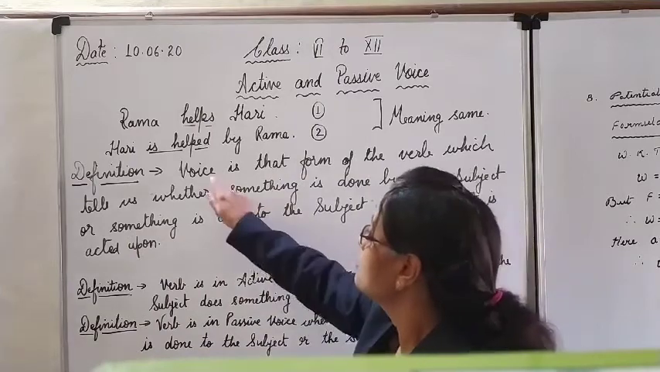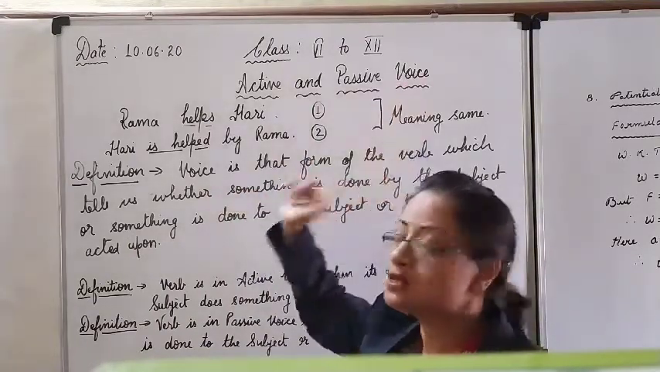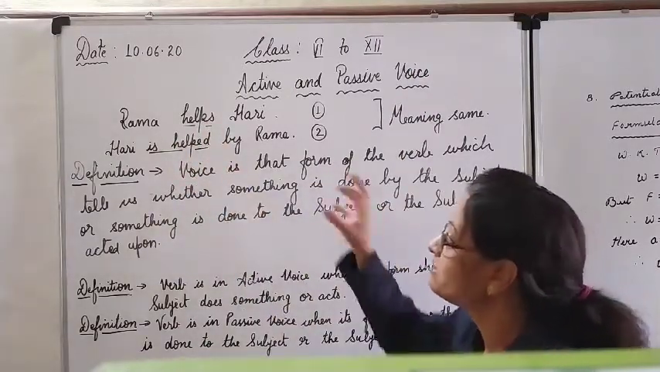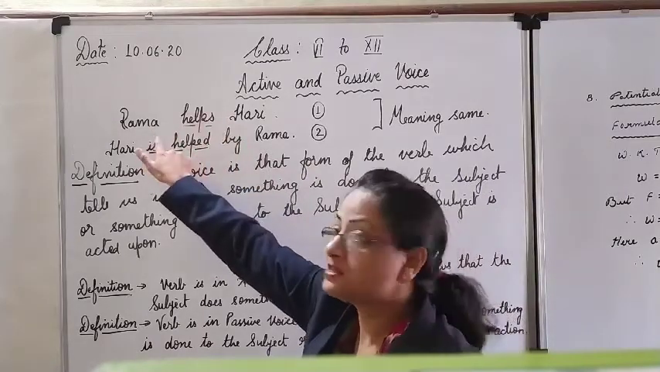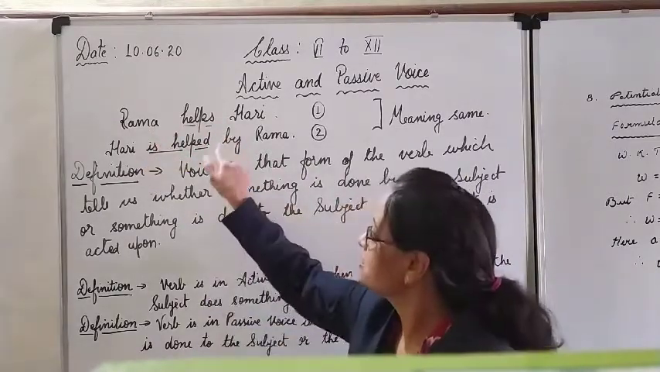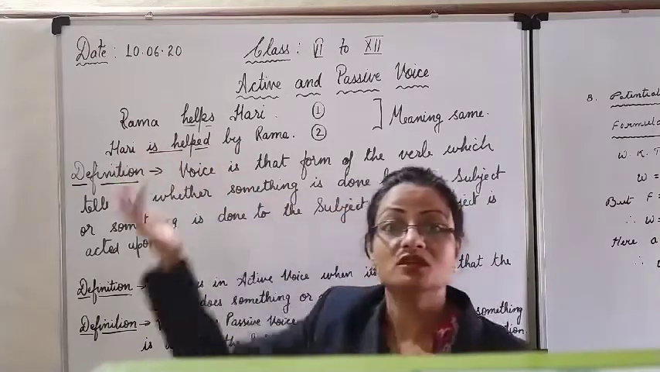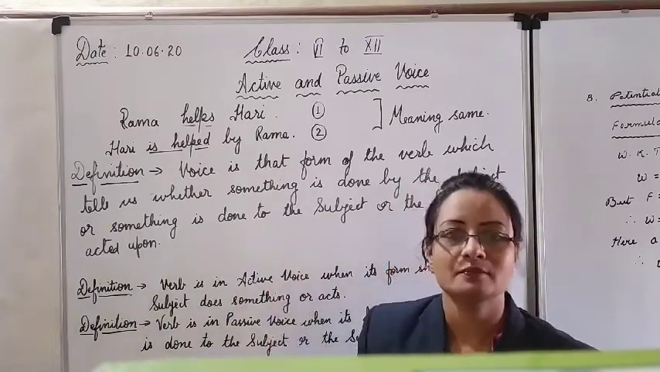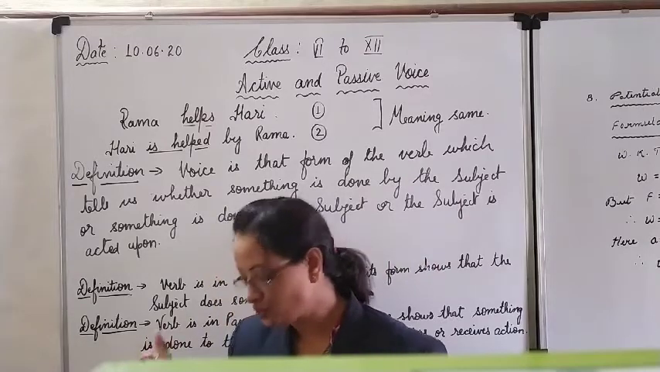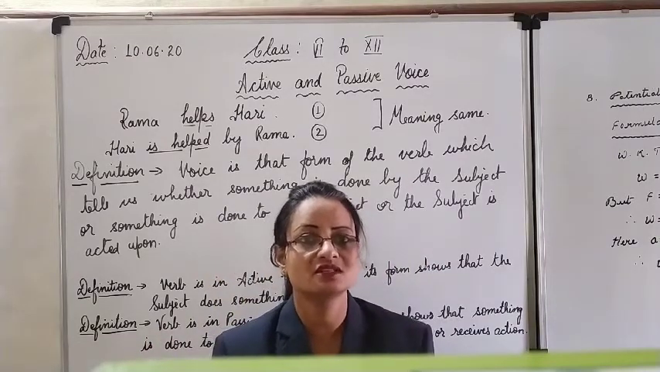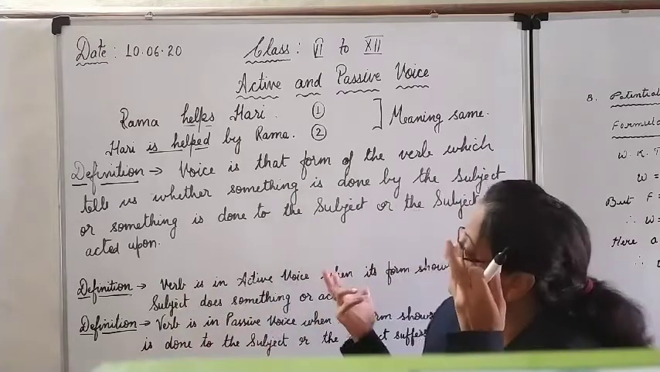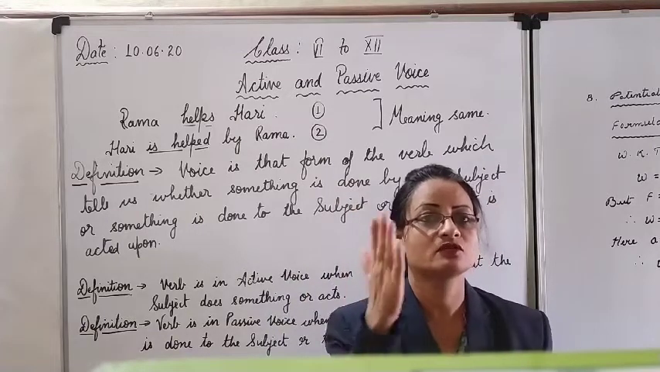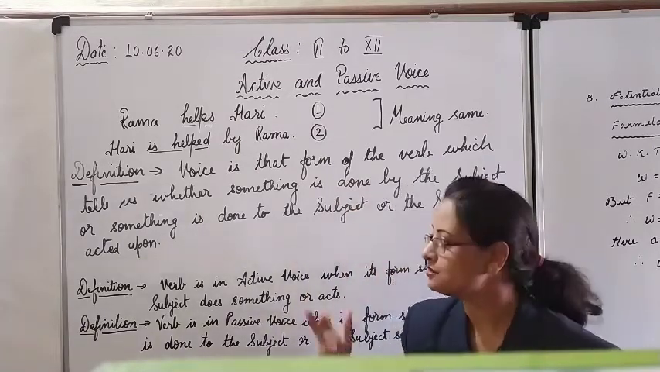So look here clearly, voice. When we call it voice, what is voice? Voice is that form of the verb which tells us whether whatever is done here is done by the subject, or whatever is done here is done on the subject or acted upon the subject. Clear? So here the concept of voice is clear. Now we are going to see how to change an active voice sentence into a passive voice sentence, and that is what generally the question asked in your exams is: change the following sentences from active voice to passive voice. Clear? So the concept is very clear.